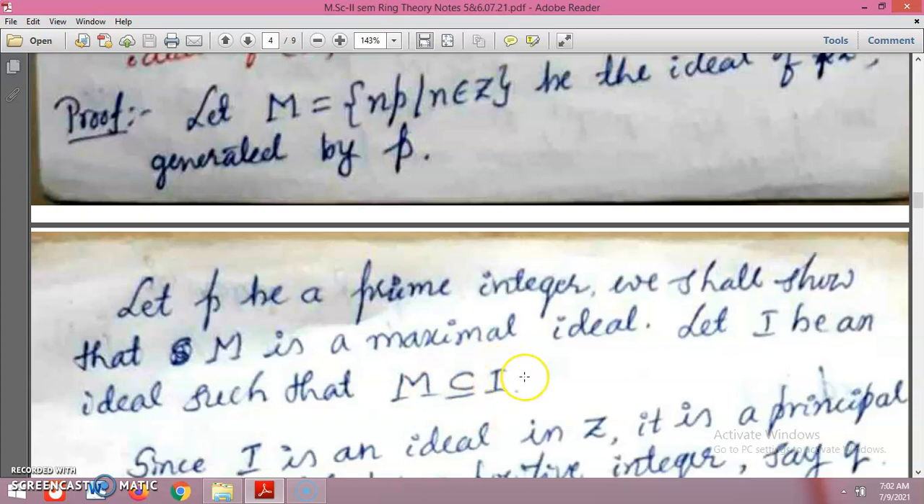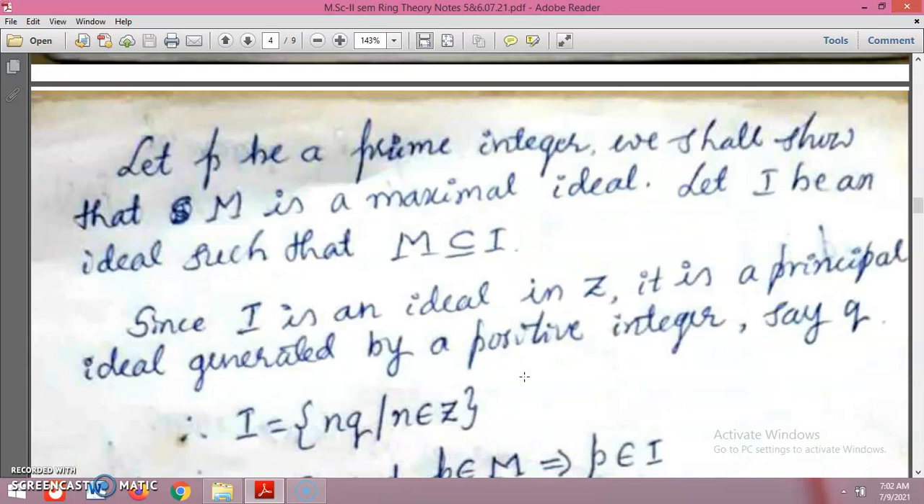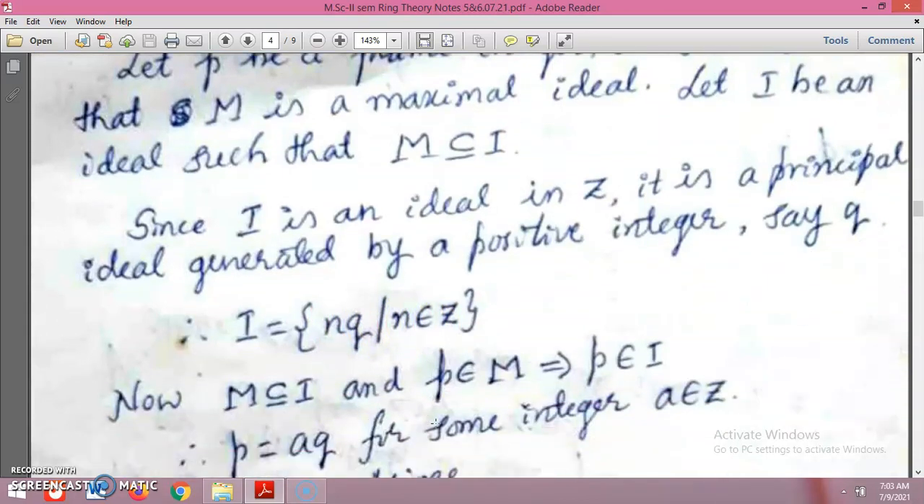Then since I is an ideal in Z, it is a principal ideal generated by a positive integer. We can say it is generated by a positive integer q, which is greater than 1. Now M is a proper subset of I, and p is a member of M.